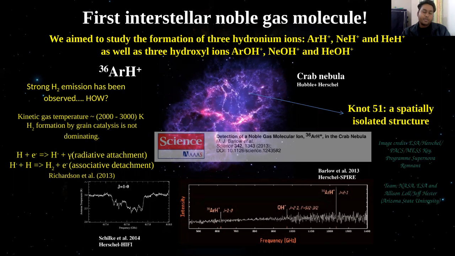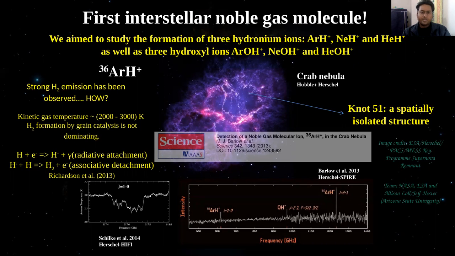Several H2 emitting knots have been identified in this Crab environment, where the kinetic gas temperature is of the order of 2000 to 3000 Kelvin. Richardson et al. 2013 first modeled some H2 emitting knots in this environment, and they suggested the formation of the H2 molecule: a hydrogen atom reacts with an abundant electron to form a hydrogen anion, which again reacts with a hydrogen atom to form an H2 molecule.